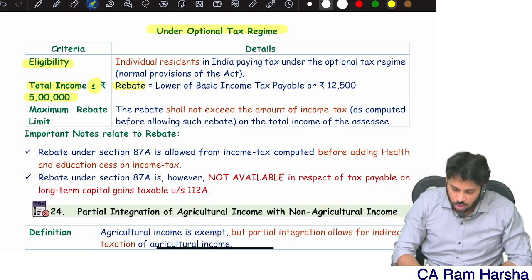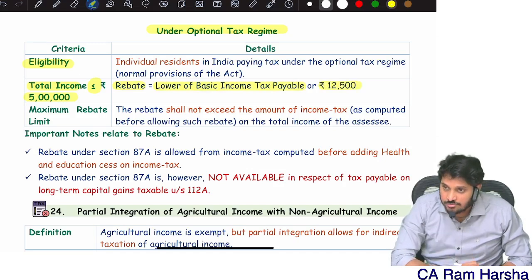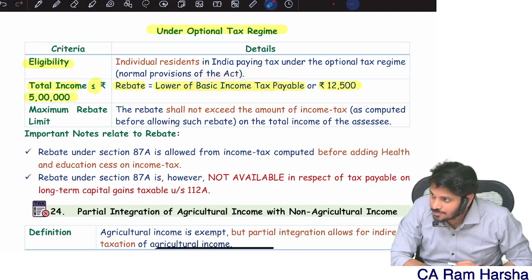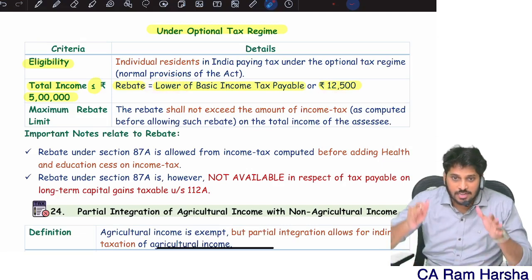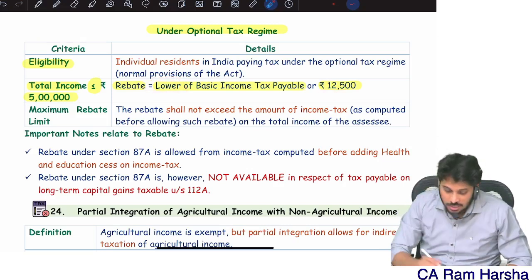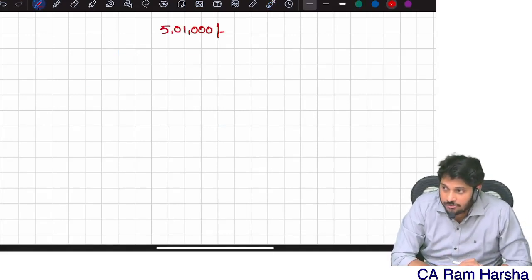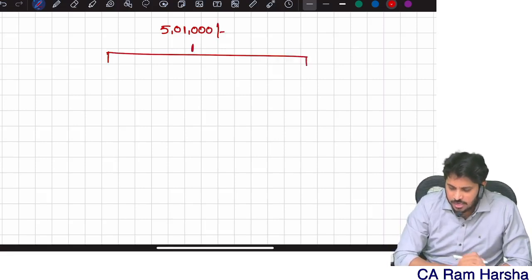Rebate is equal to how much? Lower of basic income tax or 12,500. I told you very clearly, lower of basic tax or 12,500, whichever is lower, that much you will claim as rebate. For example, I have a total income of 5,01,000 rupees. First let me compute how much is the tax.